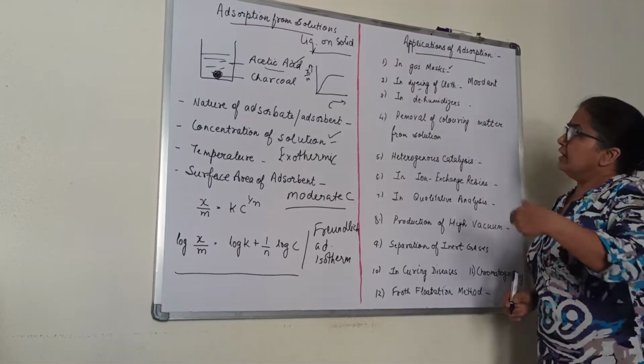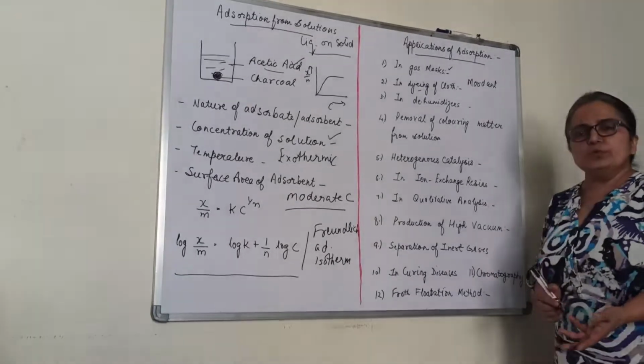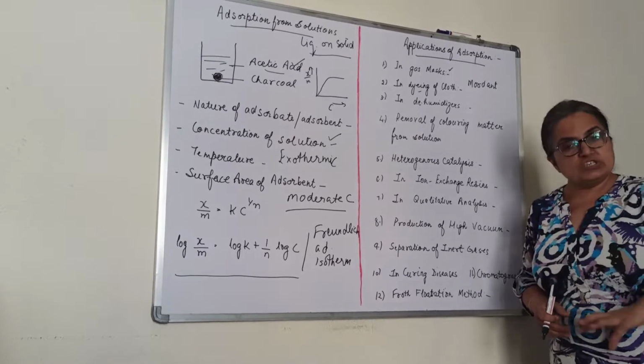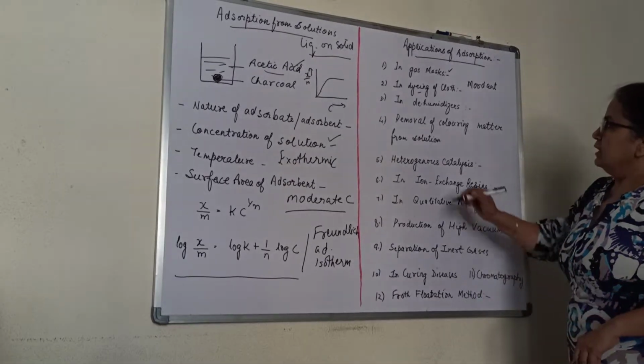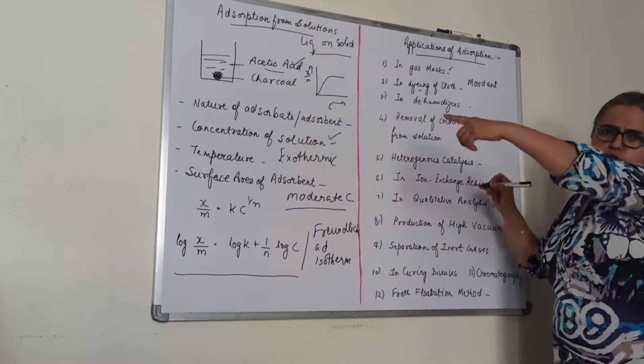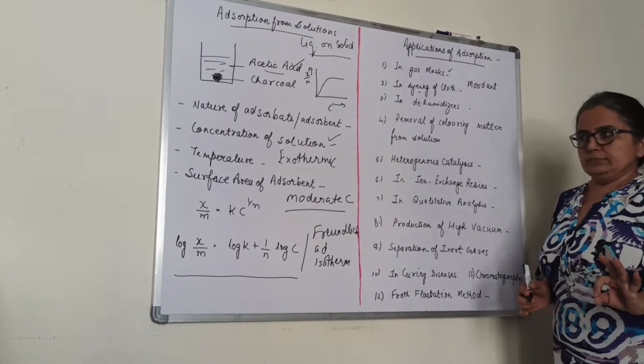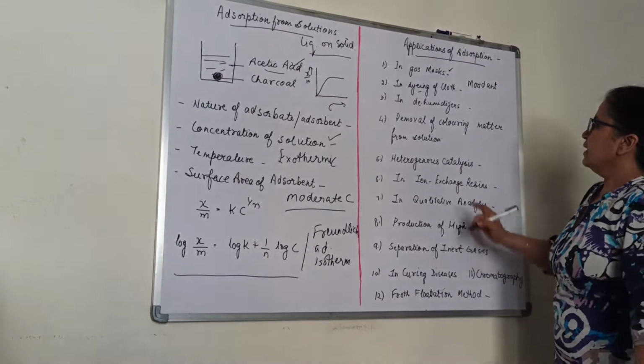Dehumidifier. So again, silica gel or aluminium hydroxide can be used as dehumidifiers. They can remove moisture from the surroundings. Then the next one, removal of coloring matter from the solution. That is the sugar solution. How do you decolorize that yellow color sugar into white color crystals?